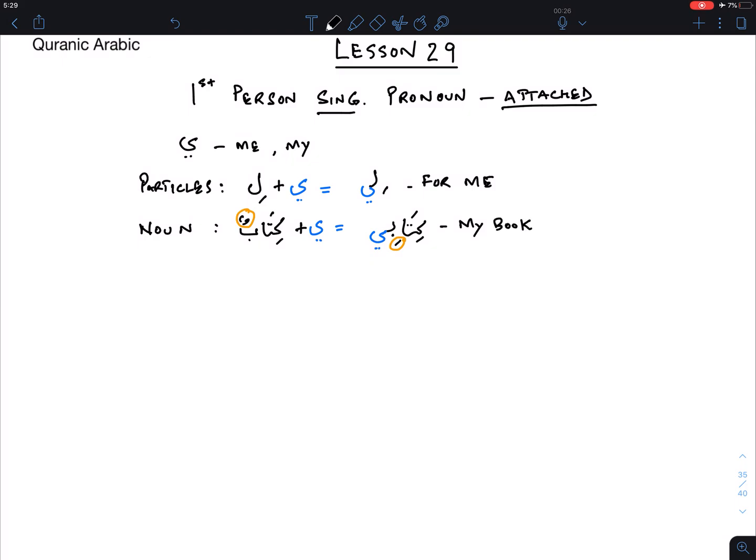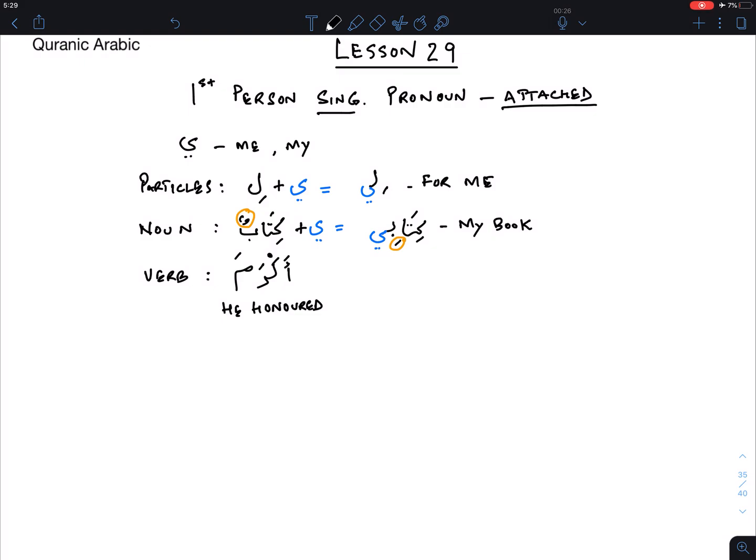But when it comes to verbs, the discussion is a little bit different. Let's take a verb here, and I know we haven't covered verbs yet at all, we have only mentioned them in passing. One of the verbs we can look at is a fourth form verb, akrama, he honored. When you go to the dictionary, you'll typically find verbs in the third person masculine form.